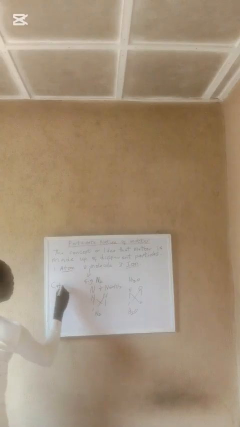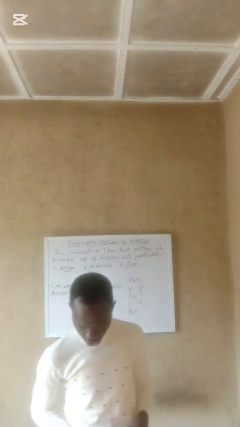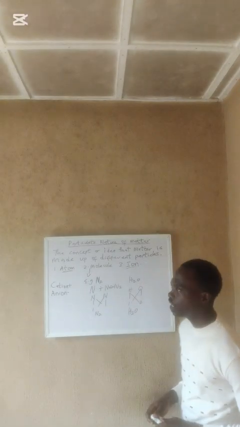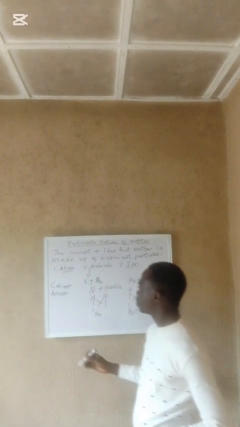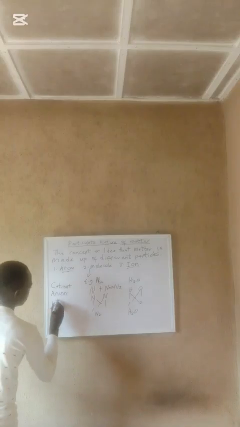The positively charged ion is known as cation. Positively charged. While the negatively charged is known as anion. Anion. So, an example of a positively charged ion, which is cation. Cation is positively charged.